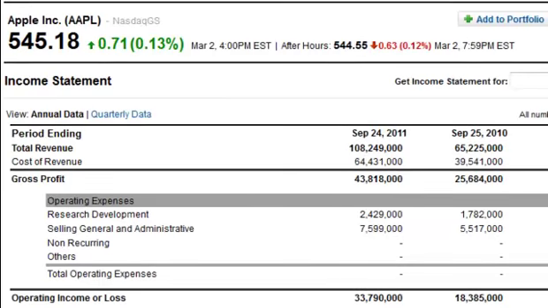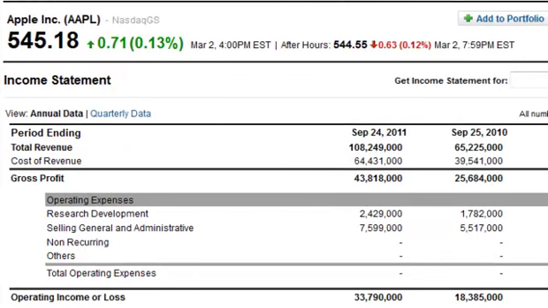Okay, here we are looking at Apple Incorporated and looking at their income statement, the annual data, not the quarterly. And you can see that the very first line here is total revenue. That's the top line. That's all the money that came in to the business during that time period.